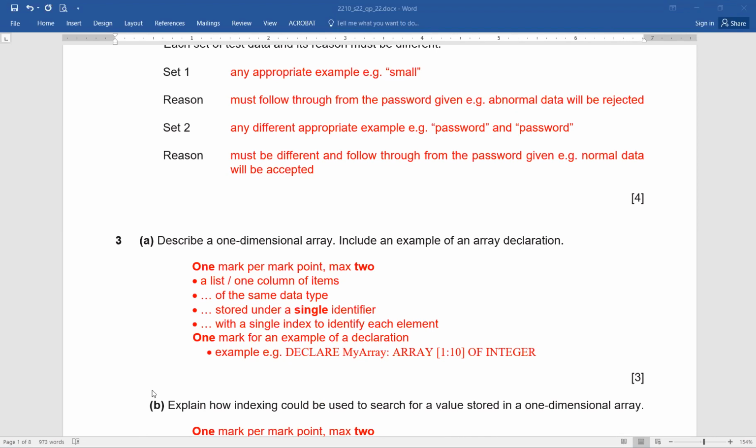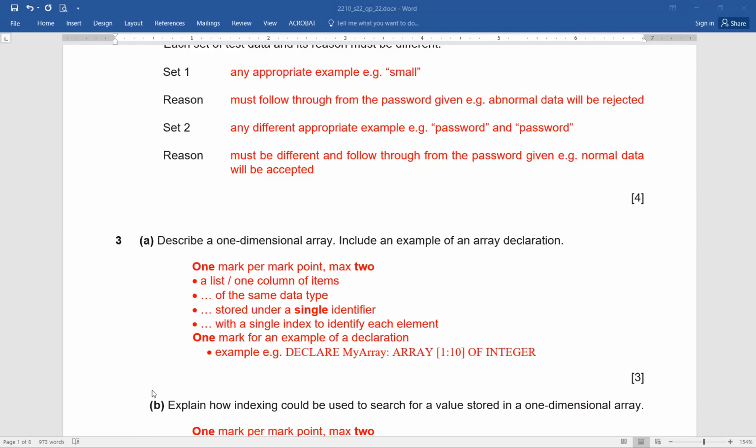It's a list, a 1 column of items of the same data type. Most important thing is the array includes the elements of the same data type, and they are stored under a single identifier. They are addressed, accessed by using the same identifier, and with a single index to identify each element. Like student can write in his own words, but he should be mentioning the important things that are a part of the explanation of a 1D array.